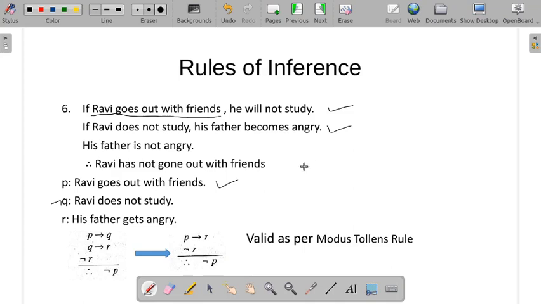We'll write the compound statement. If Ravi goes out with the friends, then he will not study. If he does not study, then his father becomes angry.